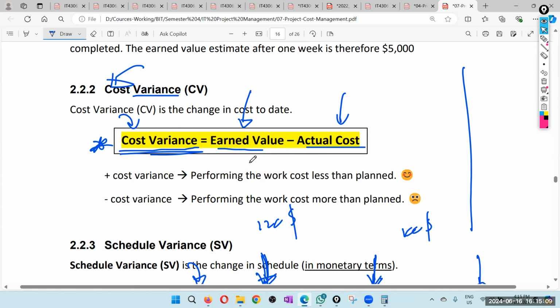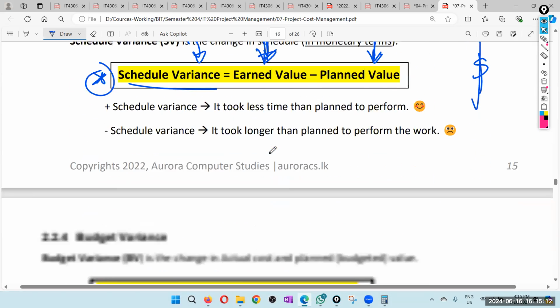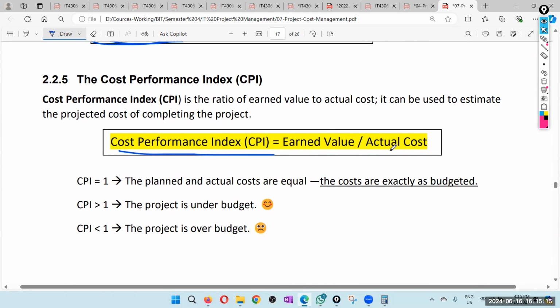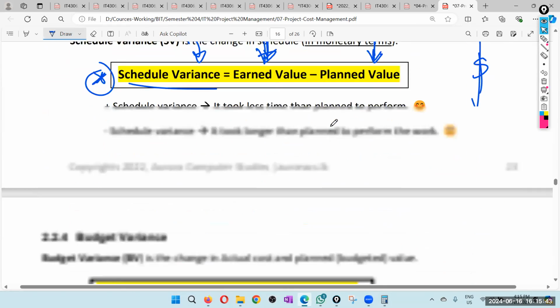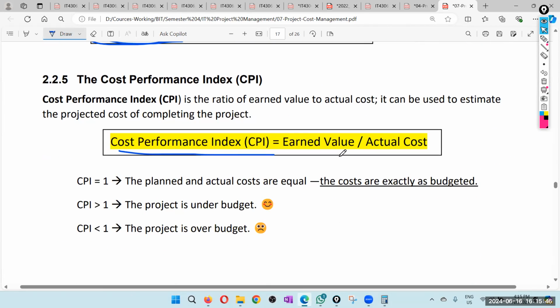මේකම තමයි අඩු කරා වෙනුවට බෙදන්නේ. Cost variance is earn value minus actual cost. So cost performance index is earn value divided by actual cost. That will be a fraction, either more than 1 or less than 1. More than 1 means good, because you have done more work than actual cost. Less than 1 is not good. 1 means just good enough.